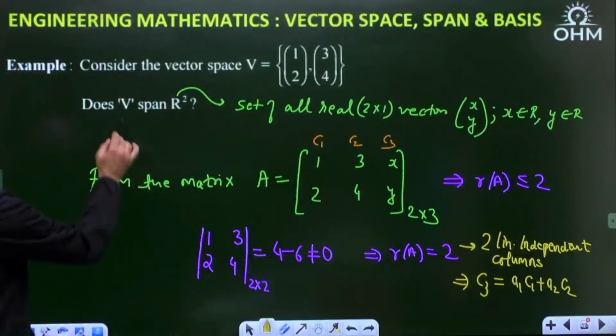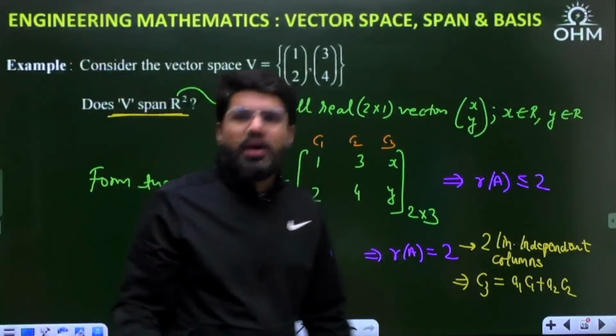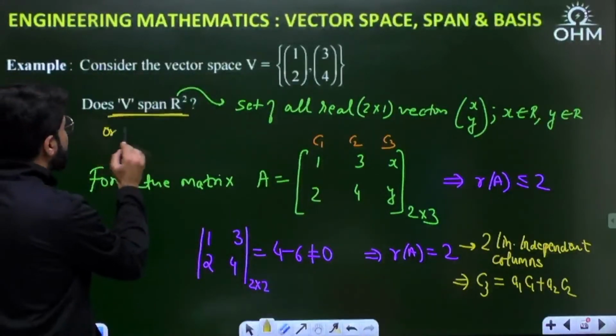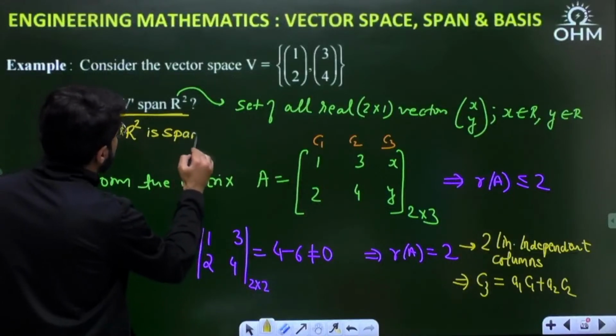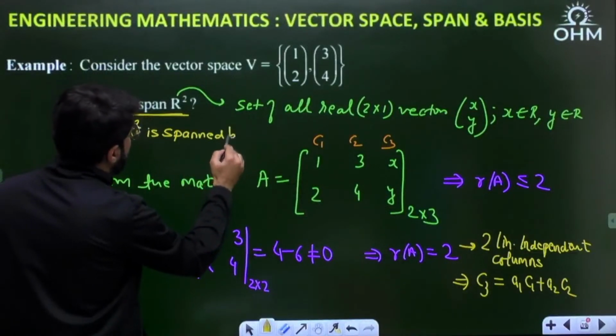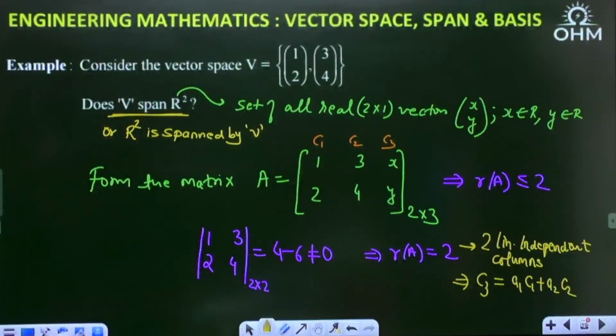Hence I can say that V spans R2, or in other words, R2 is spanned by V.